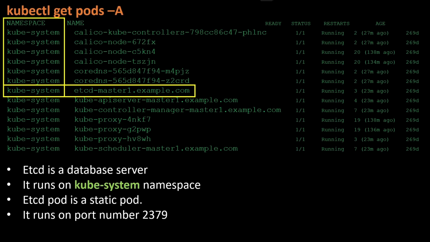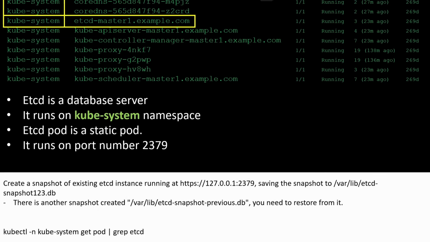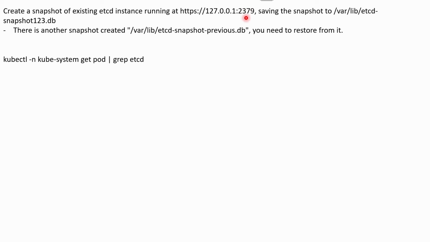And this is what is given in the question. Let me show you 2379. This is the port number here. Now we need to get more information like cert files, server key, and endpoints. We can get this information if we execute this command: kubectl -n kube-system describe pod and the etcd pod name. In your exam, the pod name will be different, right?